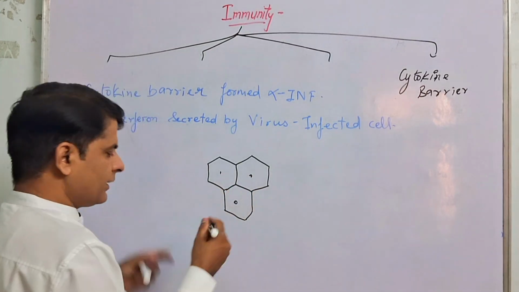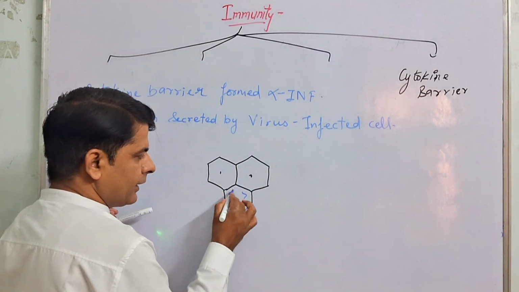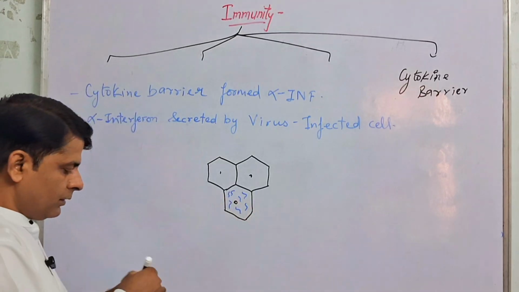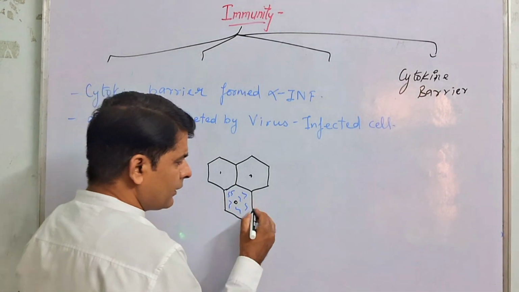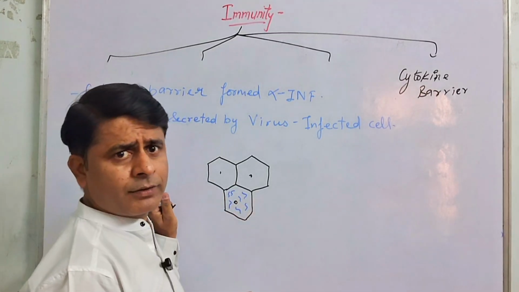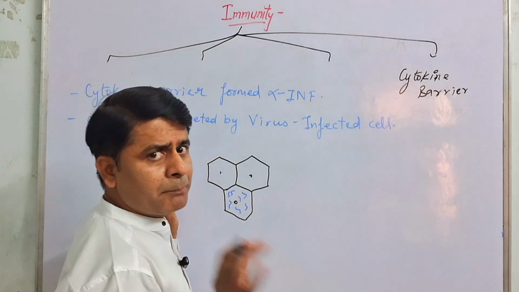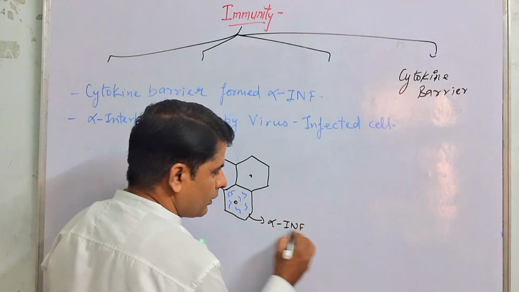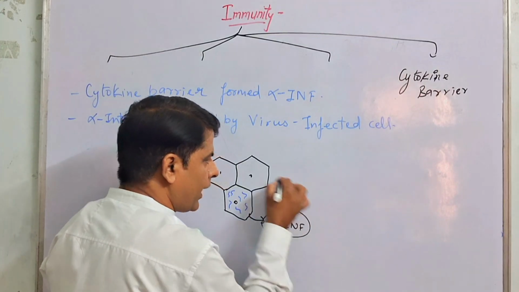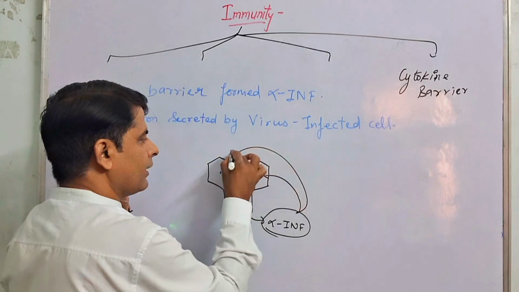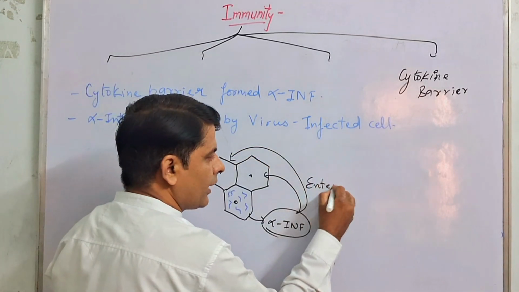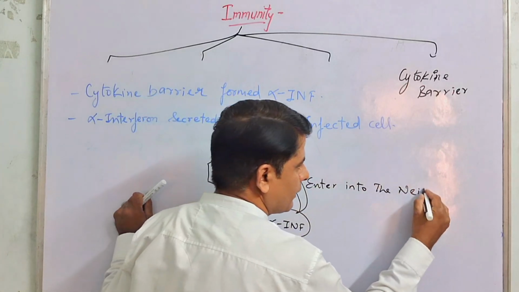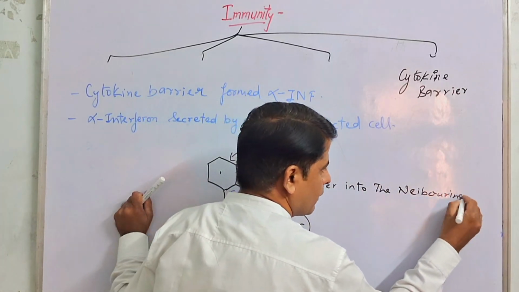Let's suppose a virus enters this cell and multiplies itself, forming many copies. This infected cell does not protect itself, but it protects the other neighboring cells by secreting a substance known as alpha interferon. Alpha interferon enters into the neighboring cell.